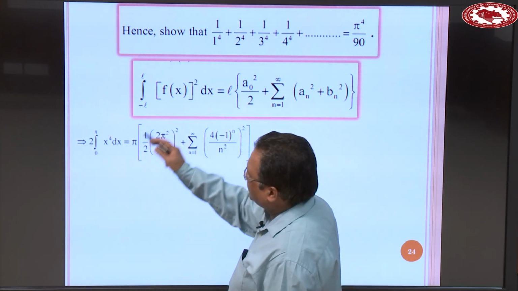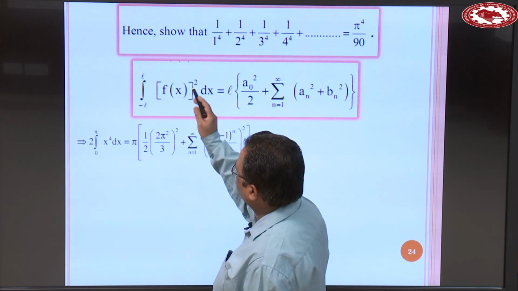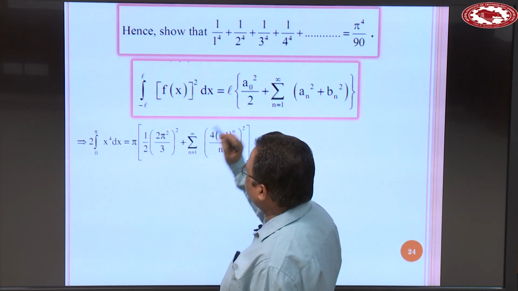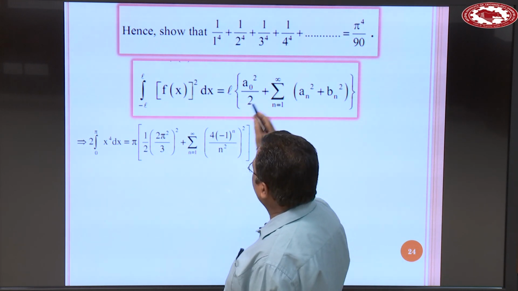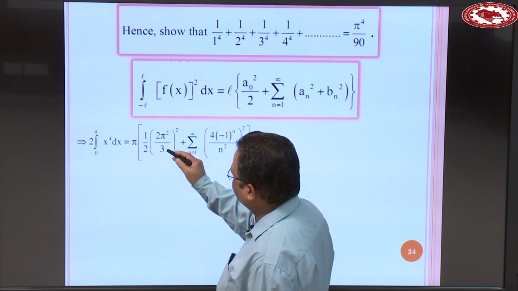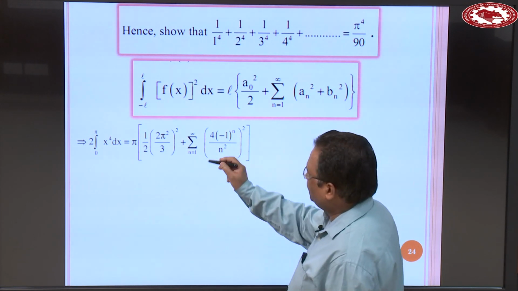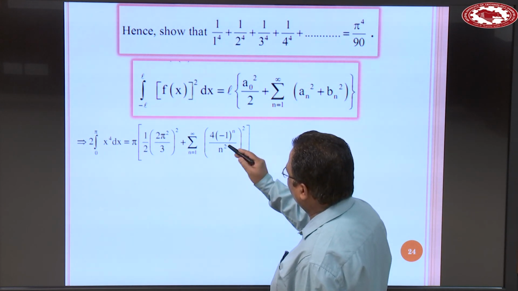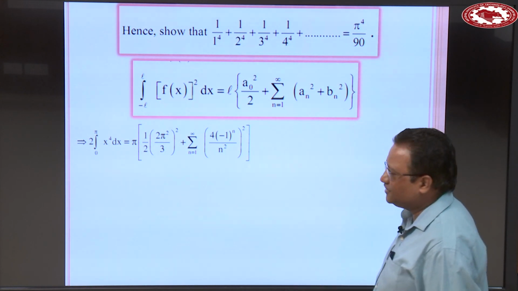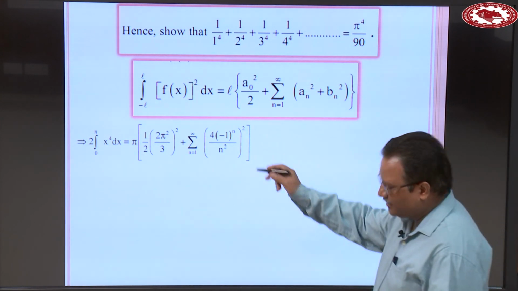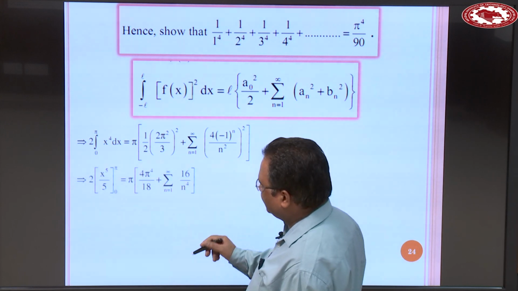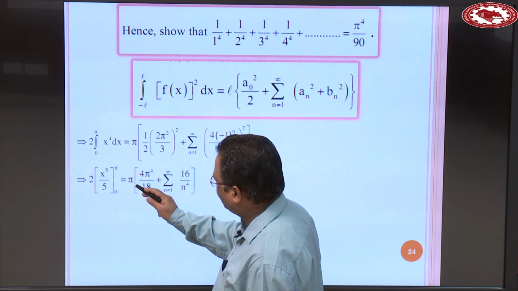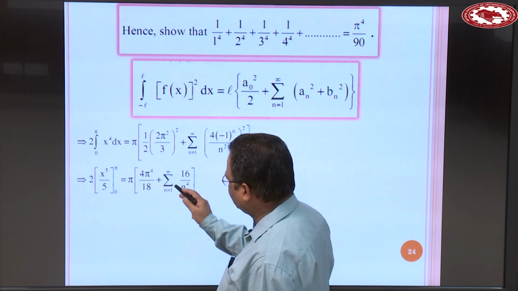So f(x) is x squared, so x squared squared means x^4. So 2 times the integral from 0 to pi of x^4 dx is equal to L, which is pi, times 1 by 2 a_0 squared over 2. So 1 by 2 a_0 is 2 pi squared over 3, squared, plus the summation of a_n squared. a_n squared means 4 times (minus 1 power n) over n squared, squared, and b_n is 0. Now simplify this expression. So when you simplify, we get 2 x^5 over 5 from 0 to pi is equal to pi^4 over 18 plus the summation of 16 over n^4.